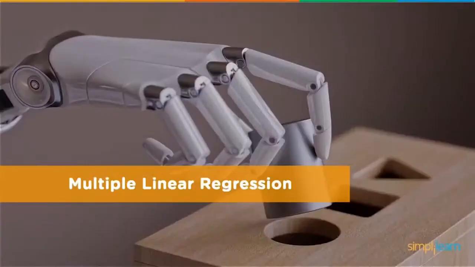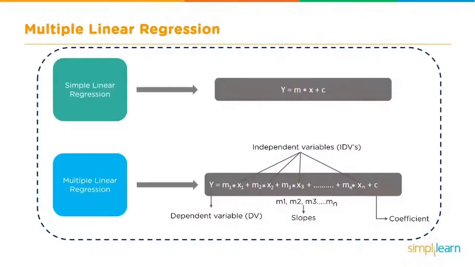Let's take a brief look at what happens when you have multiple inputs. So in multiple linear regression, we'll start with the simple linear regression, where we had y equals mx plus c, and we're trying to find the value of y. Now with multiple linear regression, we have multiple variables coming in. So instead of having just x, we have x1, x2, x3. And instead of having just one slope, each variable has its own slope attached to it. As you can see here, we have m1, m2, m3, and we still just have the single coefficient.